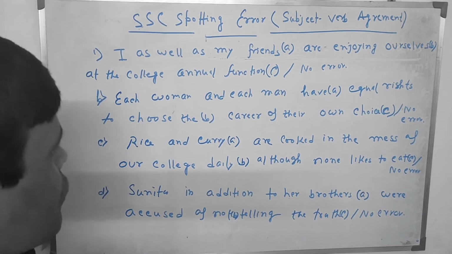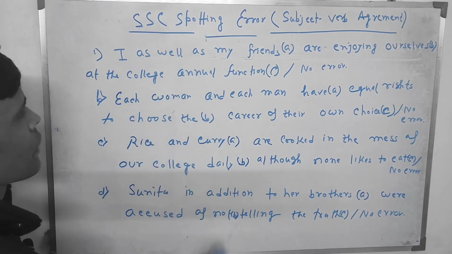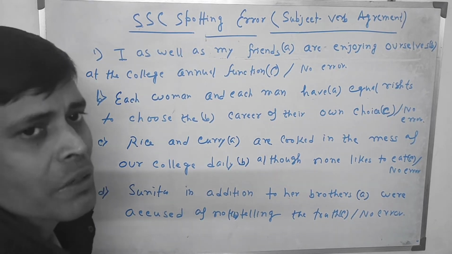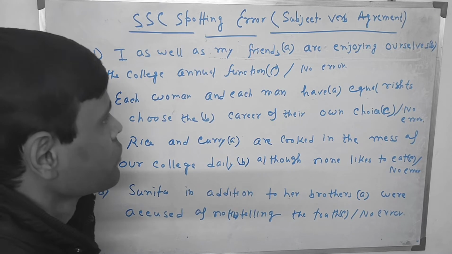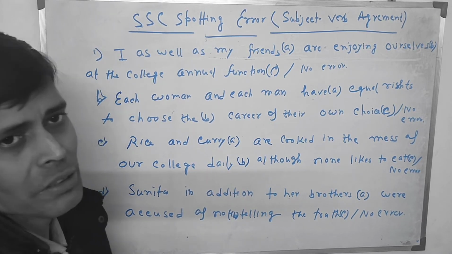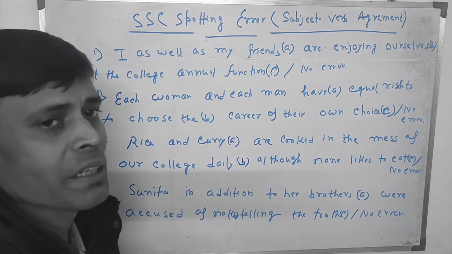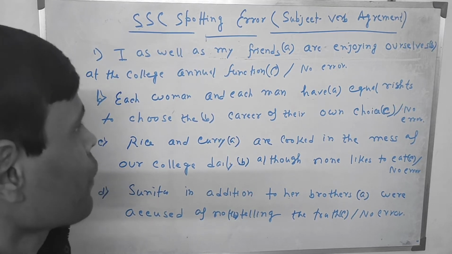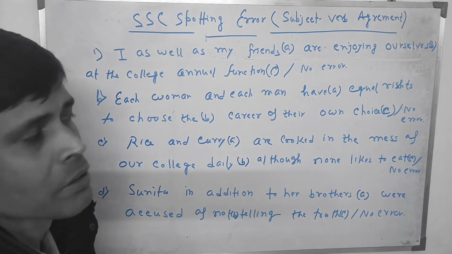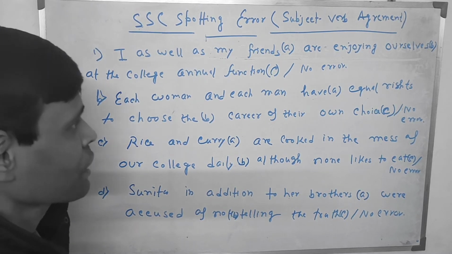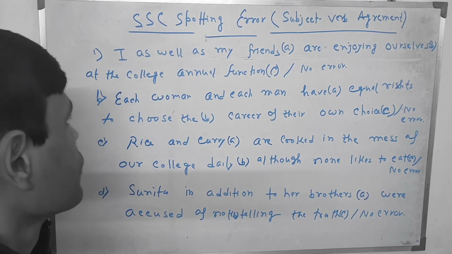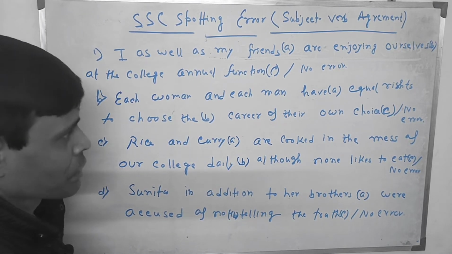Now when such construction is there, as well as my friends, they are called connecting words. In that case, the first subject will be considered to be the subject. This means what is used at the beginning? I. So I will be the subject.